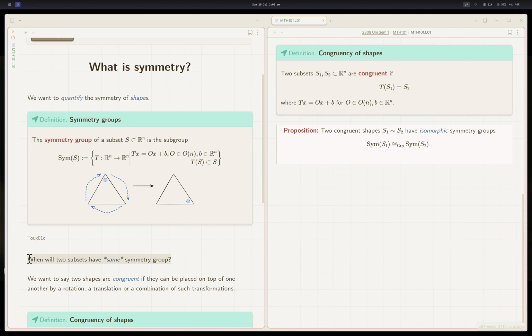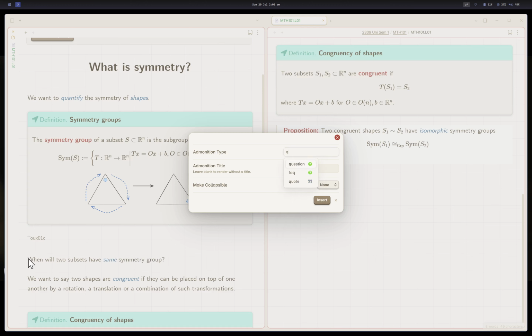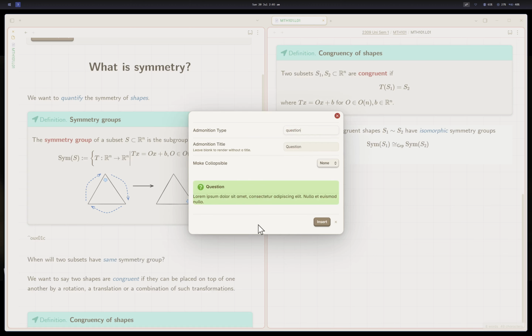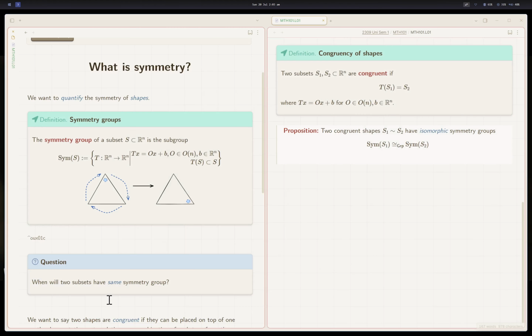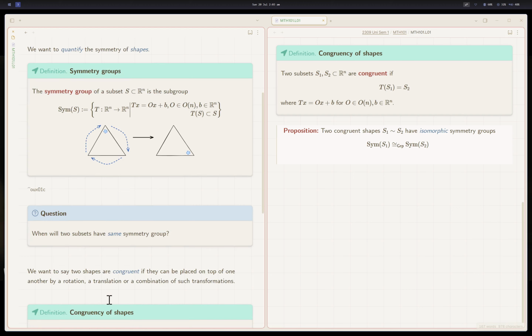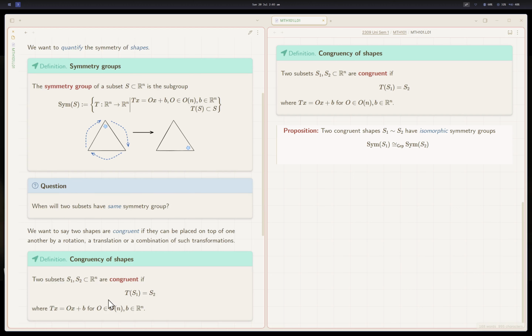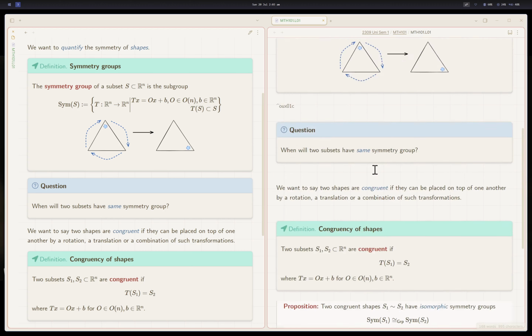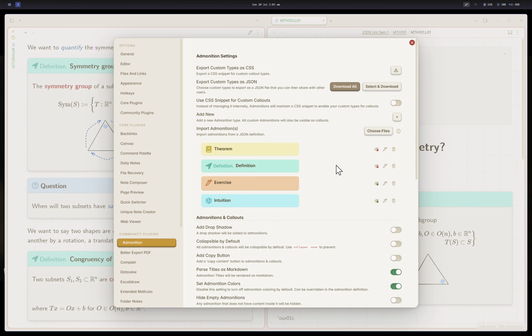Now, for example, I can select this. I can press Alt V. I can add a question box. I can click and insert. You can make this all keyboard-driven maybe, without using the mouse. But yeah, that's how you make a question box. You can define an intuition box. You can define any other box you want. I have an intuition box in my vault. I haven't defined it here.